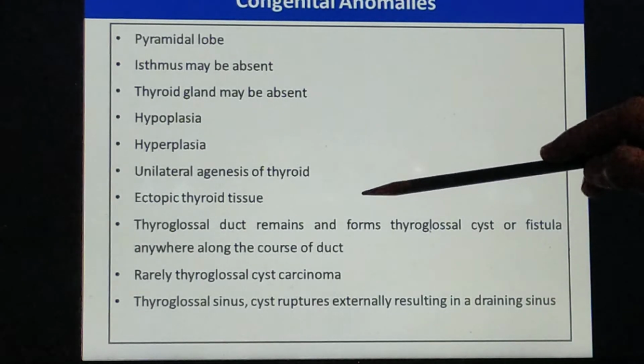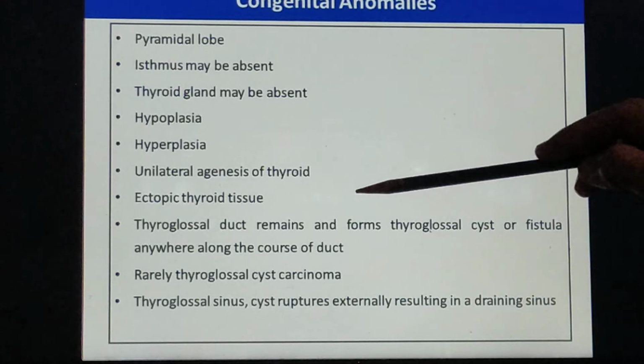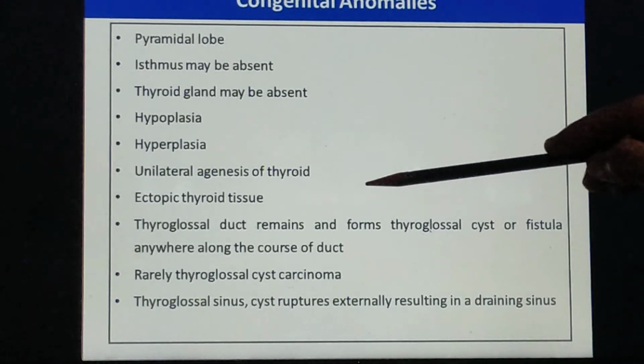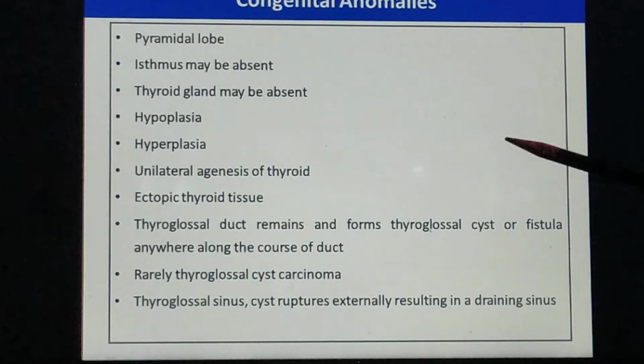Sometimes ectopic thyroid tissue may be seen in other body parts, like in the larynx, or in the soft parts of the deep structures of the neck. It may be seen on either side of the trachea. Okay, so that is seen.